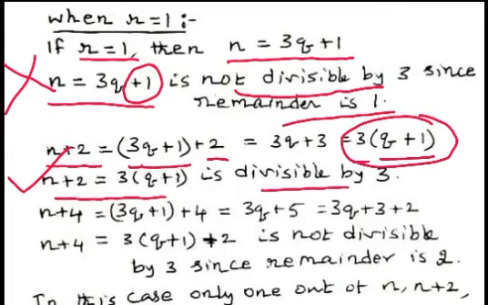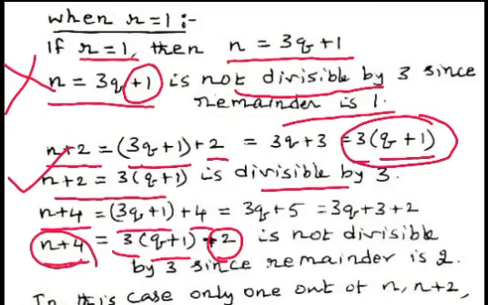Now we consider the case n plus 4. n plus 4 equal to 3q plus 1 plus 4. And this can be written as 3 multiplied by quotient q plus 1 plus remainder 2. So, since 2 is the remainder when n plus 4 is divided by 3, clearly n plus 4 is not divisible by 3.